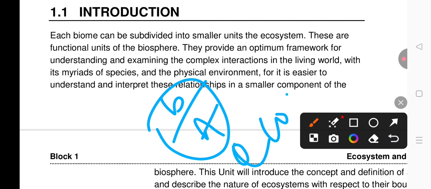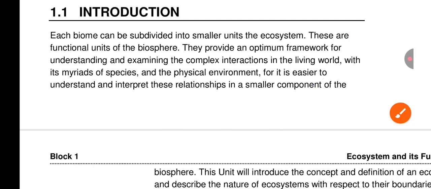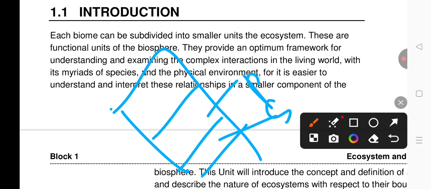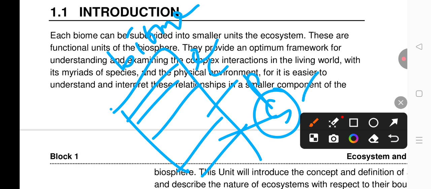Okay, when we go to the levels of organization, the smallest unit is species, then population, then community, then ecosystem. Okay, then biome. Biome is the largest unit. Okay, what is species? It is a fundamental unit defined as a group of organisms that interbreed to produce fertile offspring. So they are a group of organisms that interbreed with each other.